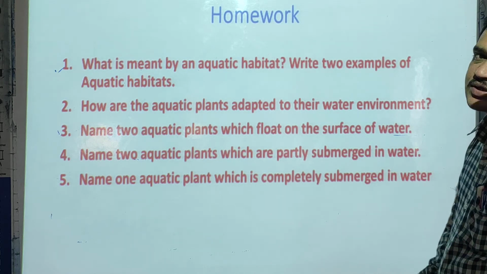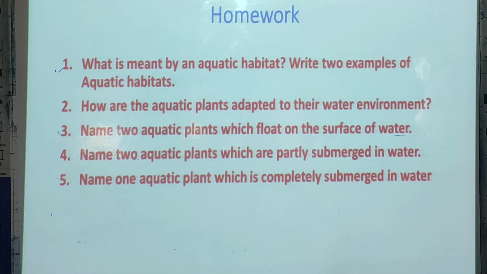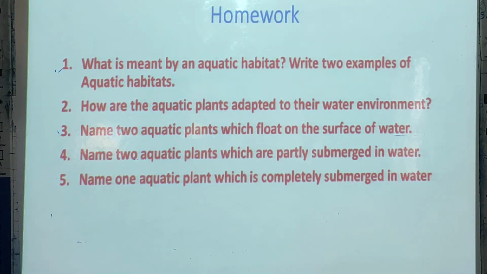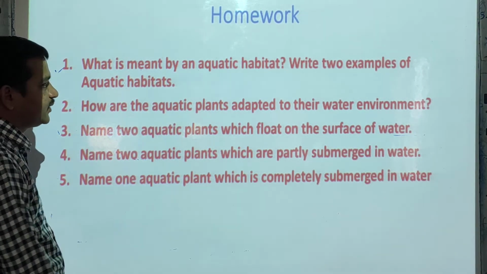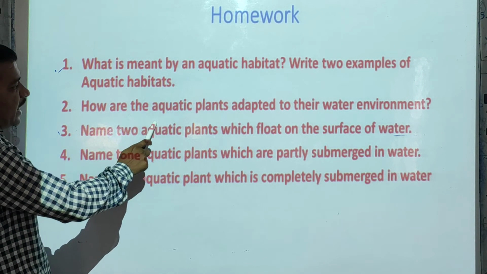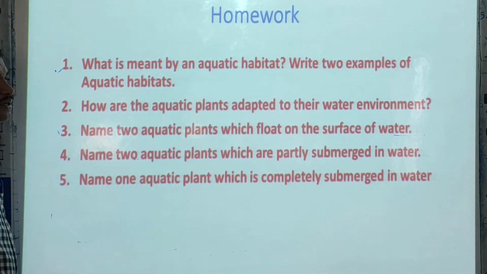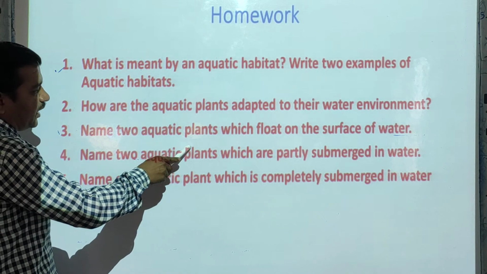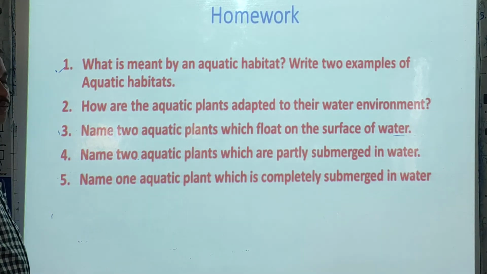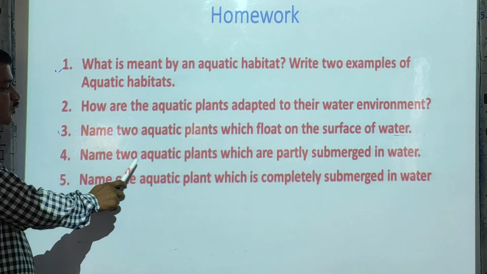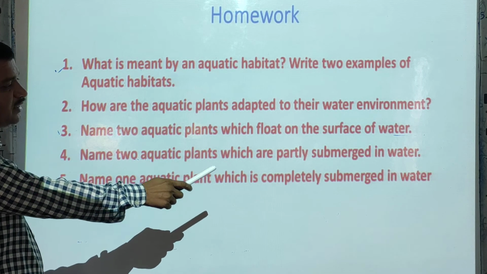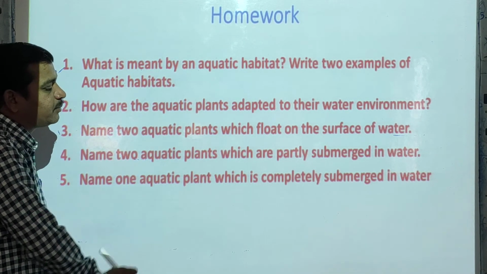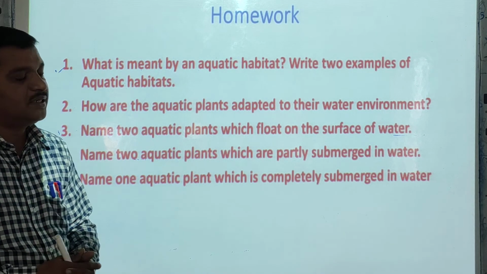Now today's homework, students. First question: what is meant by an aquatic habitat? Write two examples of aquatic habitat. Second, how are the aquatic plants adapted to their water environment? Third, name two aquatic plants which float on the surface of water. Fourth, name two aquatic plants which are partly submerged in water. Fifth, name one aquatic plant which is completely submerged in water.